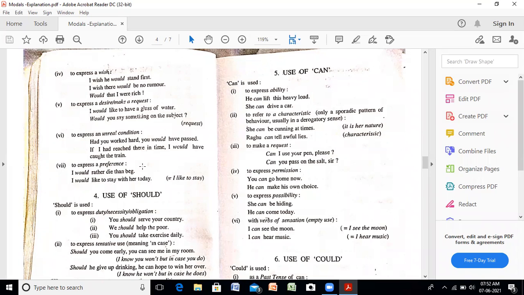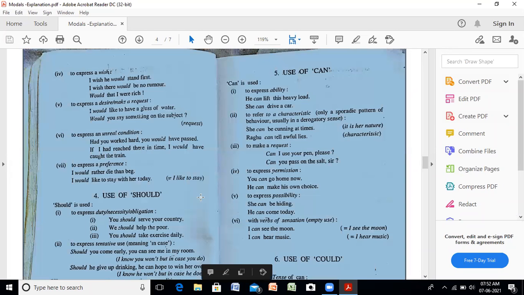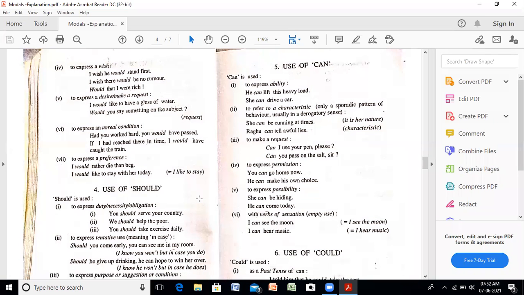I would rather die than beg. I would like to stay with her today. That means like to stay. You give your preference. So in this way, would is used as modals.